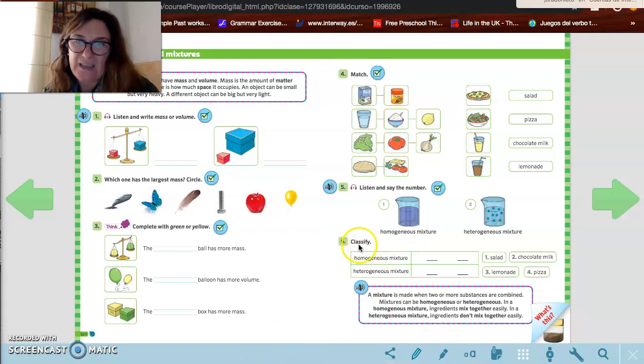All right, and in this activity you have to classify. You have to classify these four mixtures. Here is salad homogeneous or heterogeneous? Is chocolate milk homogeneous or heterogeneous? Is lemonade homogeneous or heterogeneous? And is pizza homogeneous or heterogeneous? Okay? This is what you have to do